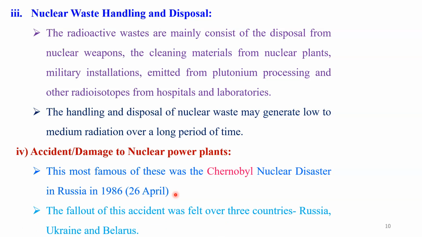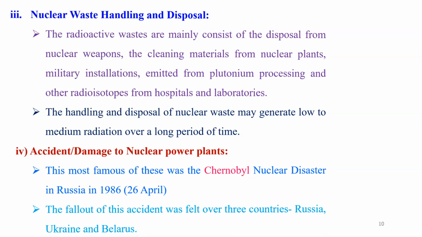Again, there is another example. The first point is that such events have been repeated three times in the world. First it was in Russia, second in Ukraine, and third was Belarus. These are the three areas where, due to accidents at nuclear power plants, we observe nuclear pollution on a large scale.